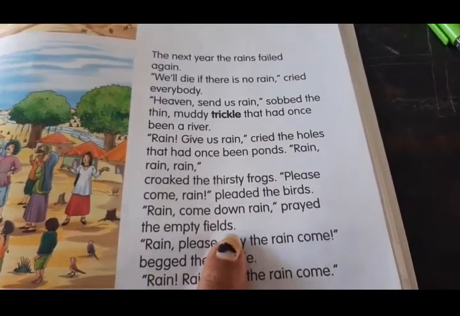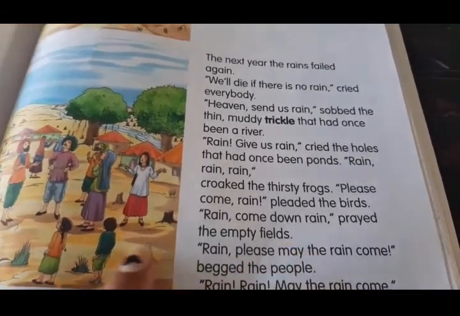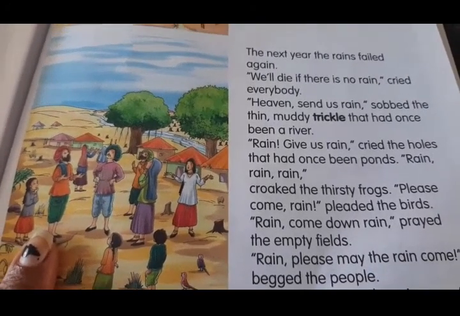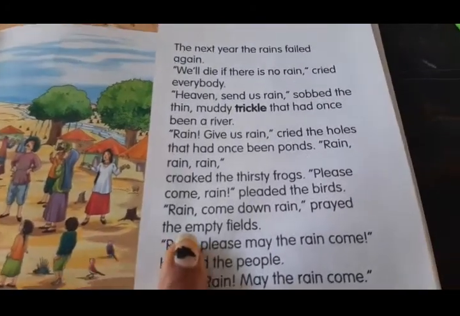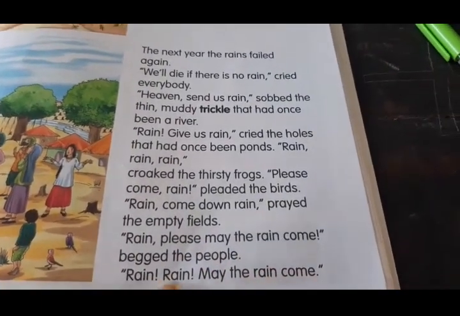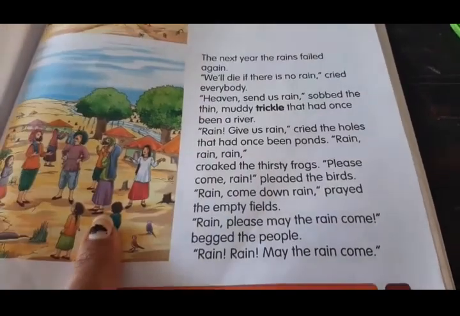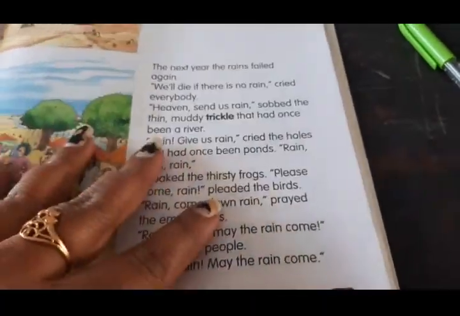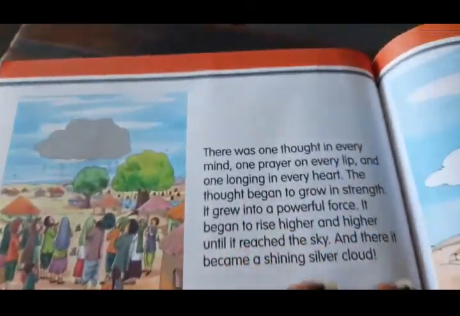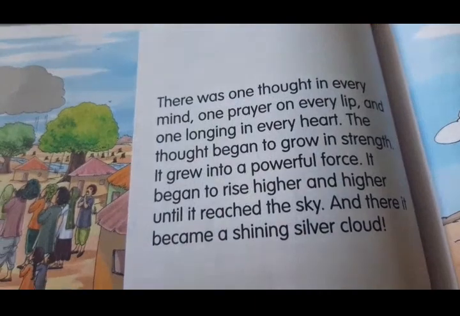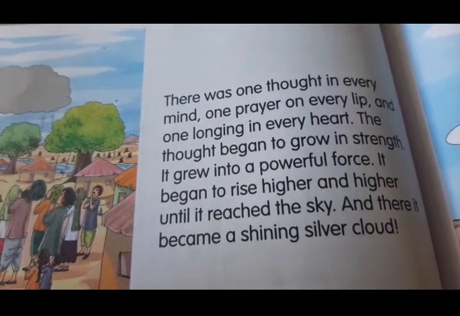Rain, come down, rain, prayed the empty fields. Empty fields, who will grow crops? Farmers will grow crops. Yes, that is known as fields. Rain, please, may the rain come, begged the people. People are begging here. Please, rain, come down. They all are praying. Now, next page, number 102. There was one thought in every mind, one prayer on every lip, and one longing in every heart.